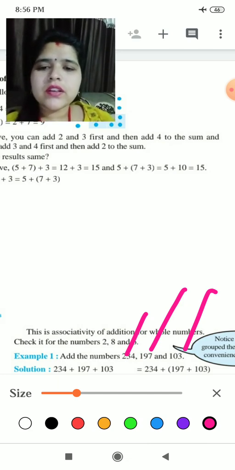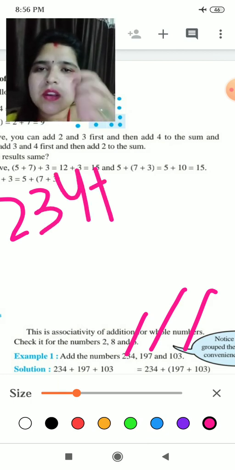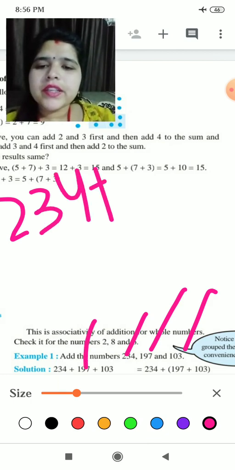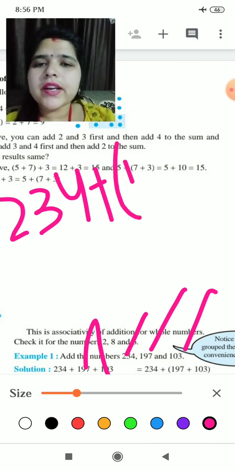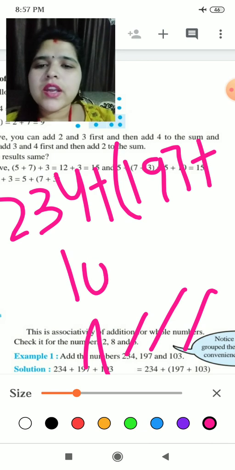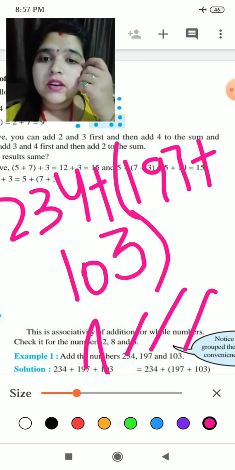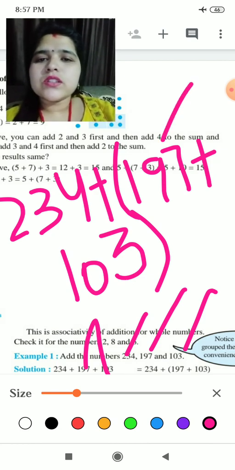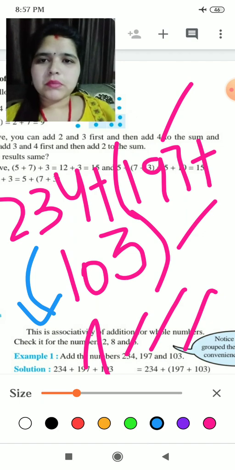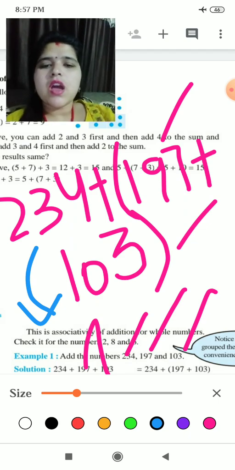First of all we have written 234 plus. I have taken a bracket on these two numbers. In one bracket you will write 197 plus 103. Now you will add these two numbers, and whatever answer comes you will add with this number. That will also be a whole number. Okay, this is the associative property for addition.